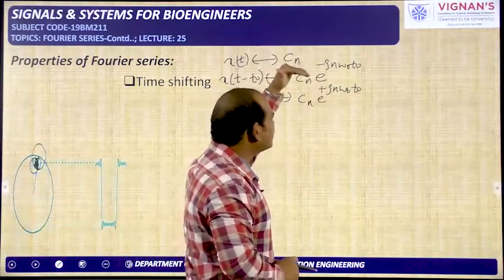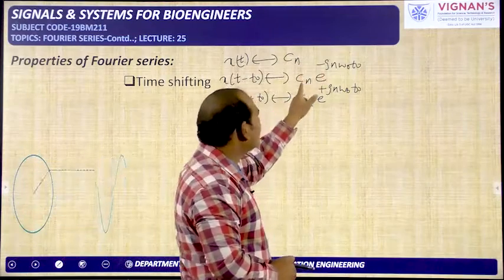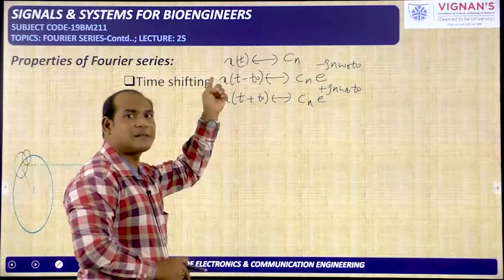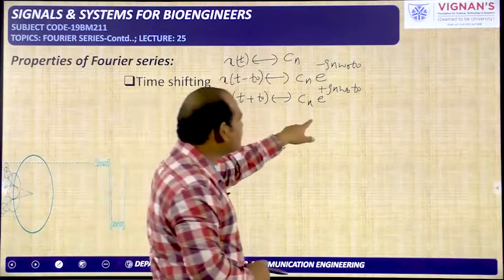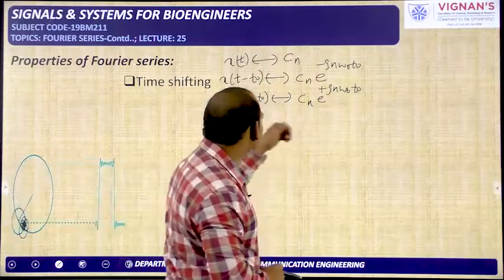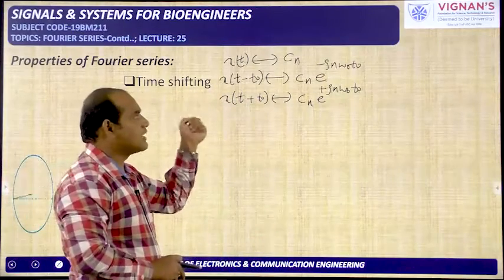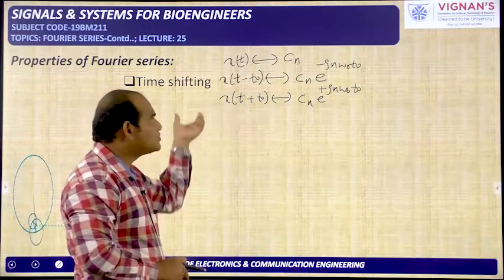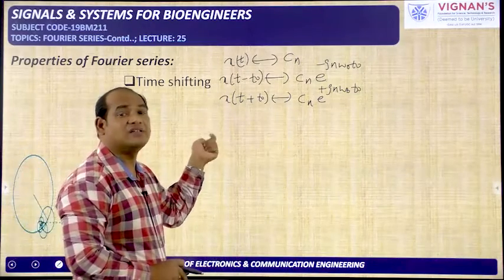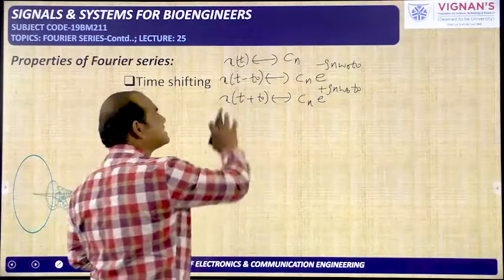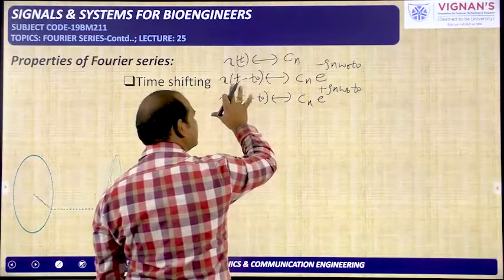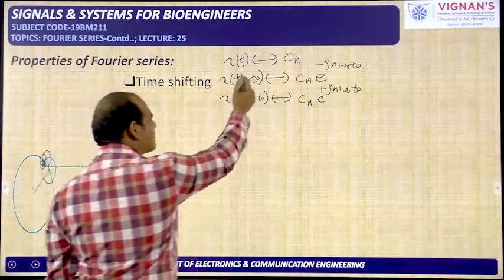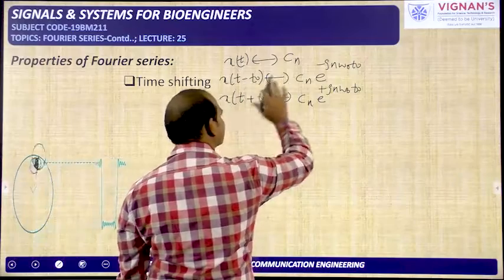But whenever shifting is there in the frequency domain, if minus is involved in the frequency domain, the exponential in the time domain has the plus term. If plus is there in the frequency domain shifting, then you will have minus. So if the shifting is in the frequency domain, the exponentials in the time domain have the opposite sign. But when the shifting is in the time domain, the exponentials in the frequency domain have the same sign: minus t naught, here also minus; plus t naught, here also plus.